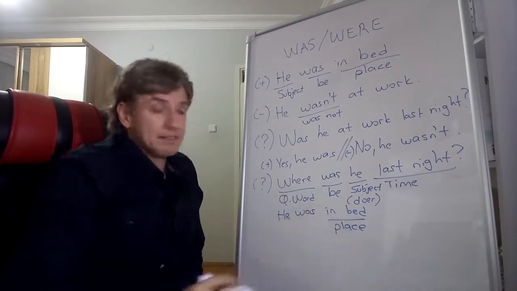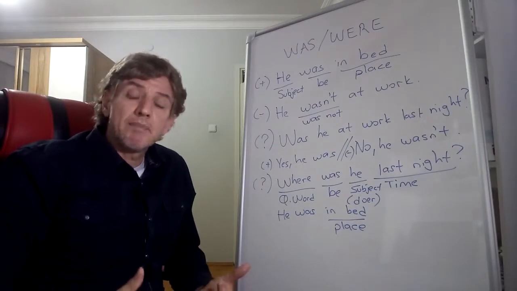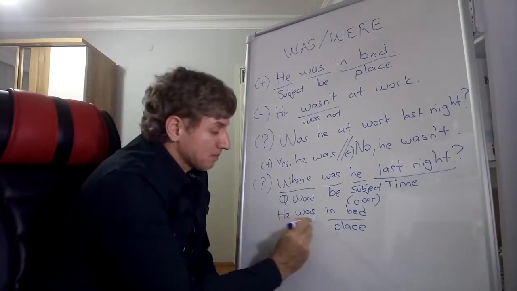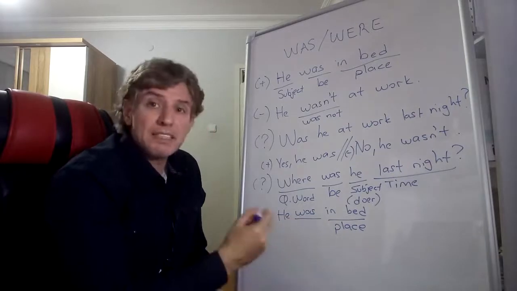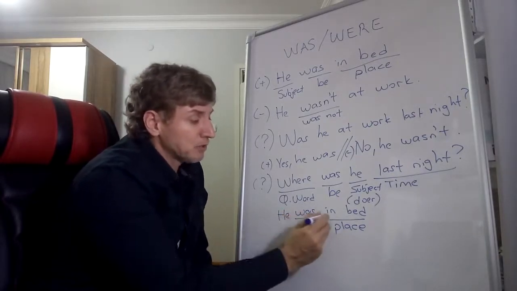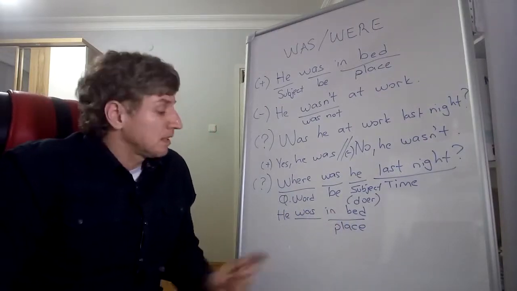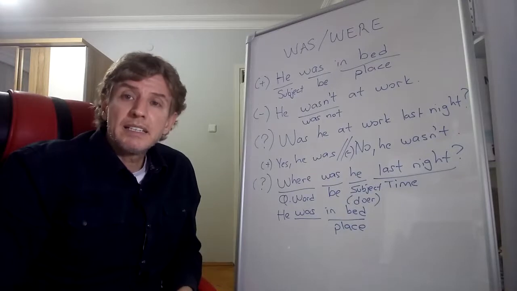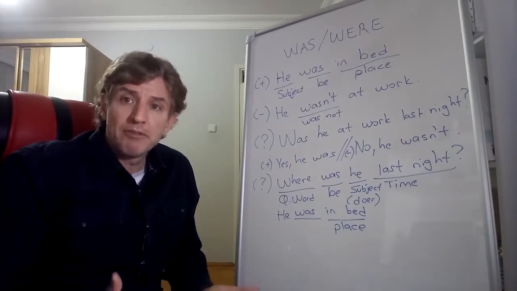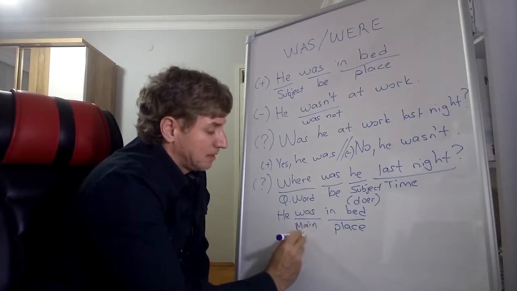He was in bed. Was here means he is in bed, or he was in bed, the same thing. So was is used with a place adverb, okay? So was here is a verb, okay? Main verb. This is a main verb, okay?